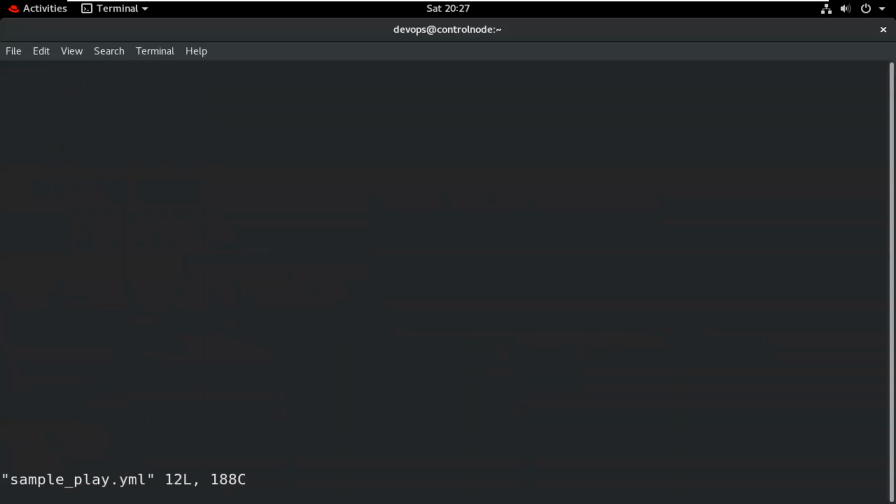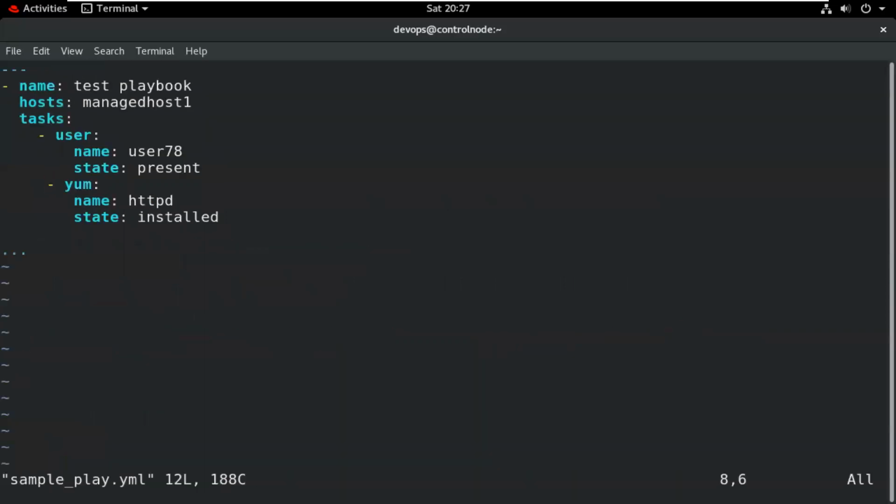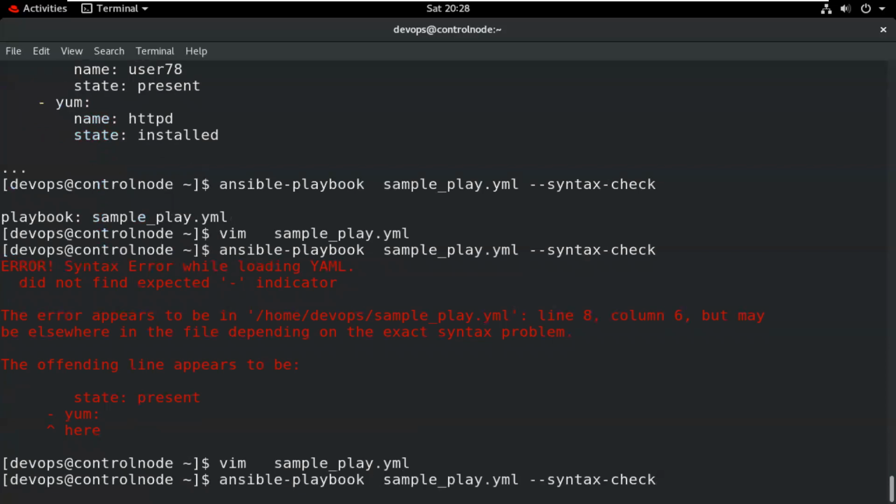So I will show this again. When we write this particular part, and we write something wrong here, we make a mistake. But at this time you can check.